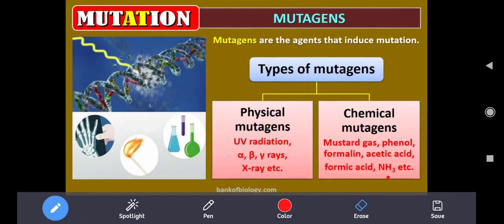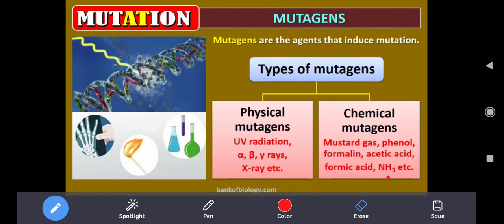Now comes mutagens. So far we discussed mutation. You came to know the difference between mutation and aberration. Mutation takes place in the genetic material, that is in DNA. Aberration takes place in the chromosome itself. So the chromosome is a carrier of genes, the genetic material.